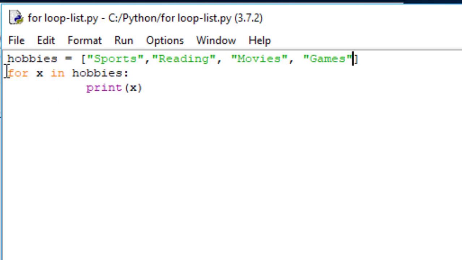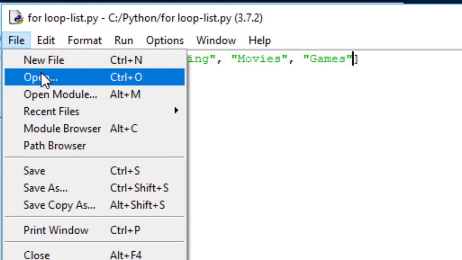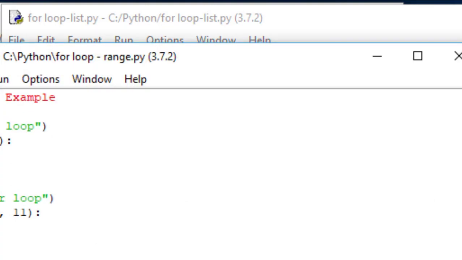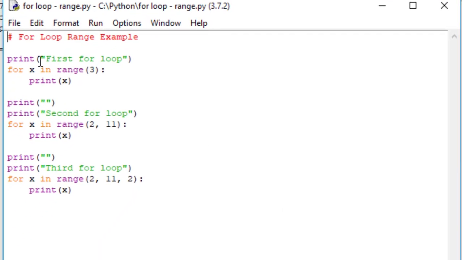So what I wanted to share with you is several other examples here. So I'm going to go ahead and open up some other examples. I'm going to do a range example. So how this works is, in this case, I've done three examples here. One is the first example, for x in range 3, okay? So we're looking for the value of 3, that's where we want the iterations to stop through the loop. The second example, we want to start at 2 and end at 11, okay? So essentially, match on 2, once you hit 11, iteration stops.